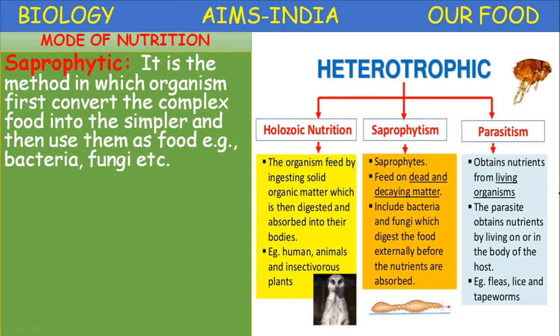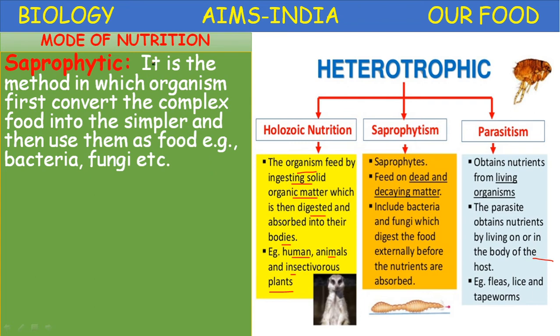So once again you see here holozoic nutrition, the organism feeds by ingesting solid organic matter, which is then digested and absorbed into their bodies. Example, human, animals and insectivorous plants. Animals are organisms which feed on solid particulate food materials, it is called holozoic nutrition.